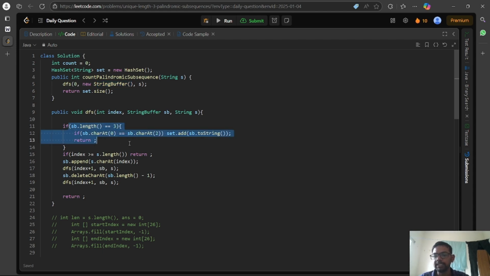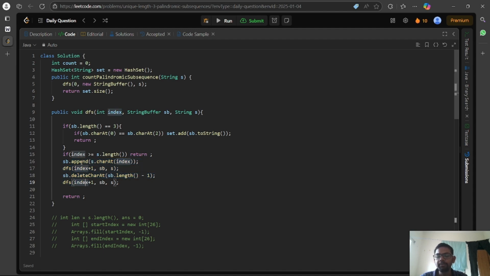These two are base cases, since we should have only palindromes of length 3. If it is of length 3, we check the first and last element, and if those characters are the same, we add it to the set and return back. We do not work further, since we are constrained only to length 3. If the index is greater than the string length, we simply return as we are going out of bounds. Now, for every index, we have a DFS function call.